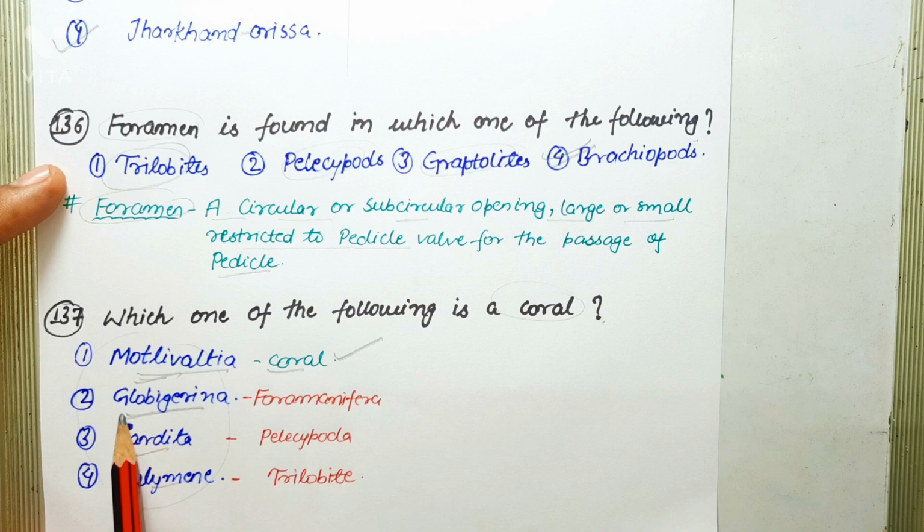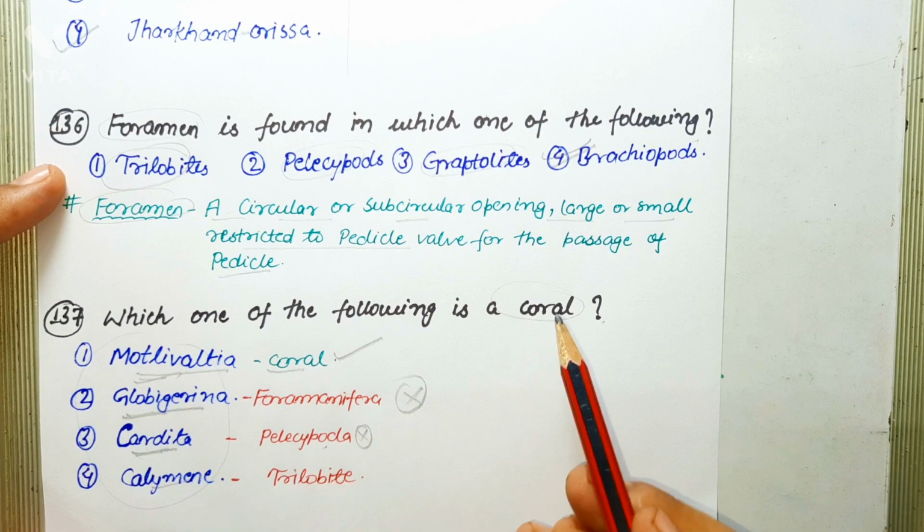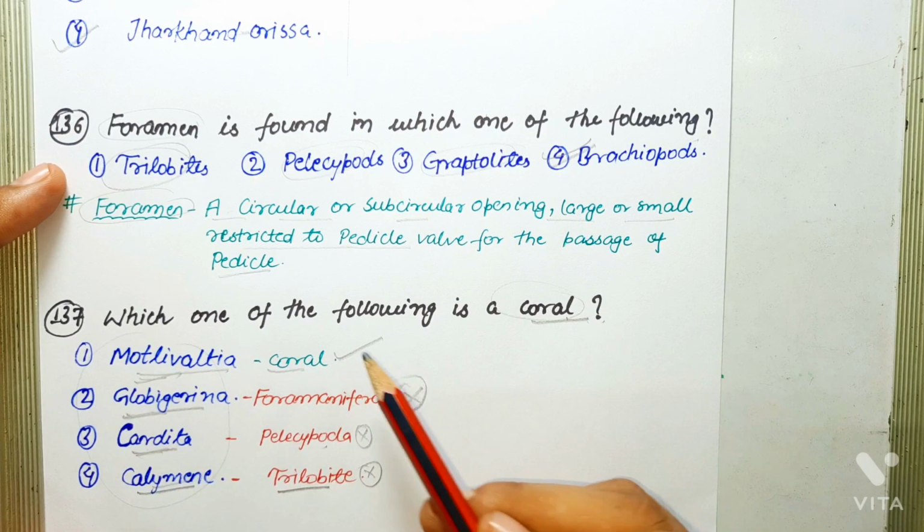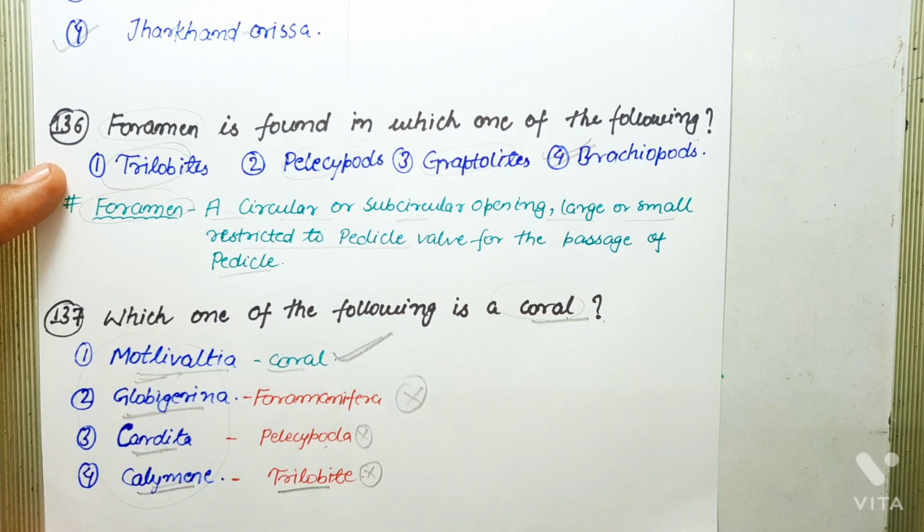Globigerina is a foraminifera. This option is incorrect. Cardita belongs to Pelecypoda, so this is also an incorrect statement because Cardita belongs to Pelecypoda but not corals. Calymene belongs to trilobite but not corals. So this is also an incorrect statement. The correct statement is Motleyvaltia, which belongs to coral.